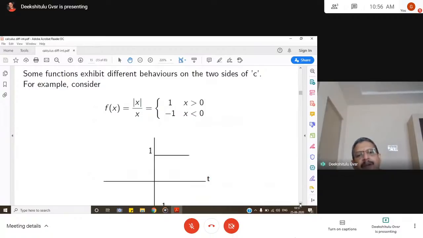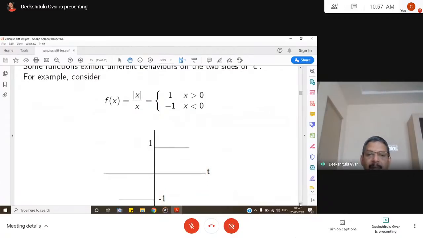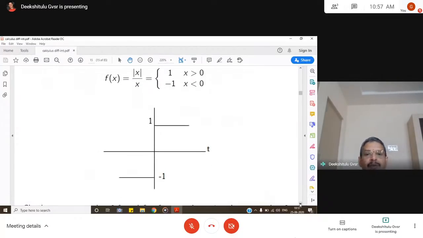Some functions exhibit different behaviors on the two sides of c. For example, if f of x is equal to mod x by x, then for x greater than 0, mod x becomes x, so f of x becomes 1. But for x less than 0, what happens? What is the definition of mod x? Mod x is x for x greater than 0, and it is minus x for x less than 0. Using this definition, f of x becomes minus 1. If you see the geometrical representation of this function, to the left of 0 the value of f of x is minus 1, and to the right of 0 the value of the function is 1.